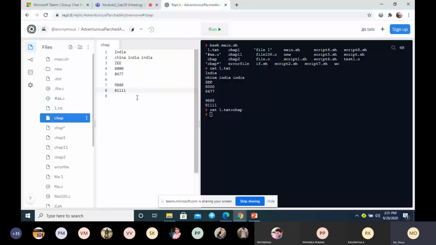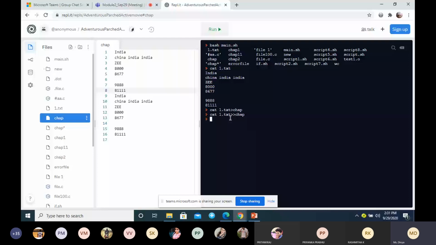Now there is one more, that is the double greater than symbol. Tell me what will happen if I use the double greater than symbol. Now, chap has 8 lines as its content, which I already have. Now I am executing this again. What will happen? It is sending the output of the first command to the next file.